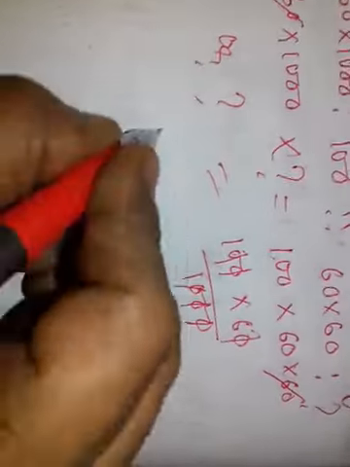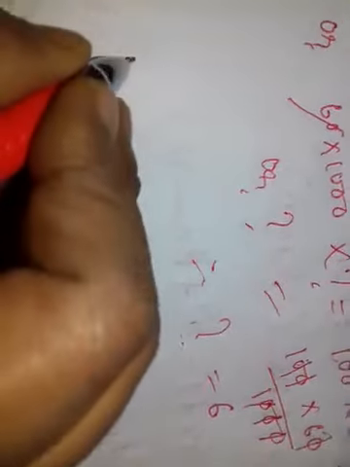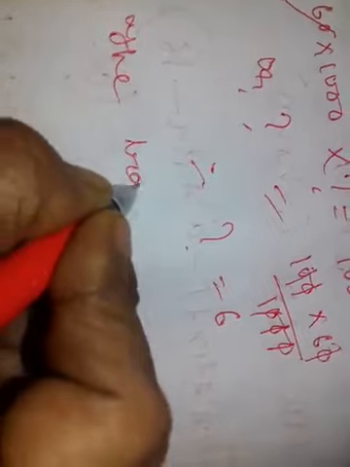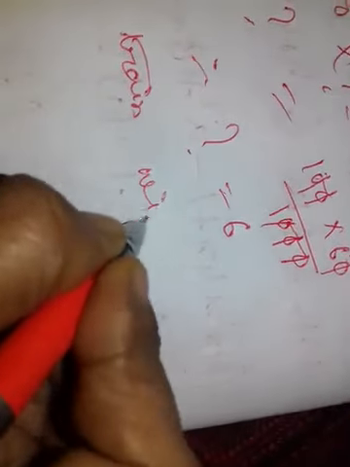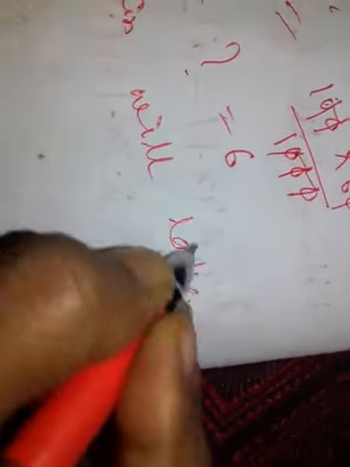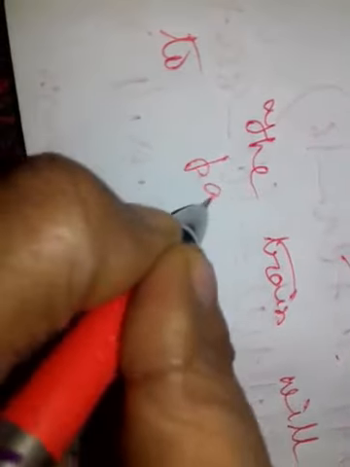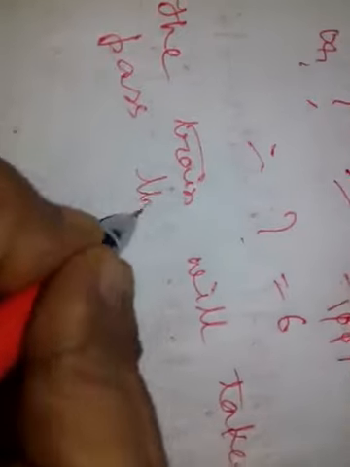So therefore question mark is equal to 6. 6 in which unit? Second. That means what is the question? How long will it take to do so? The train will take 6 seconds to pass the tree. Okay.